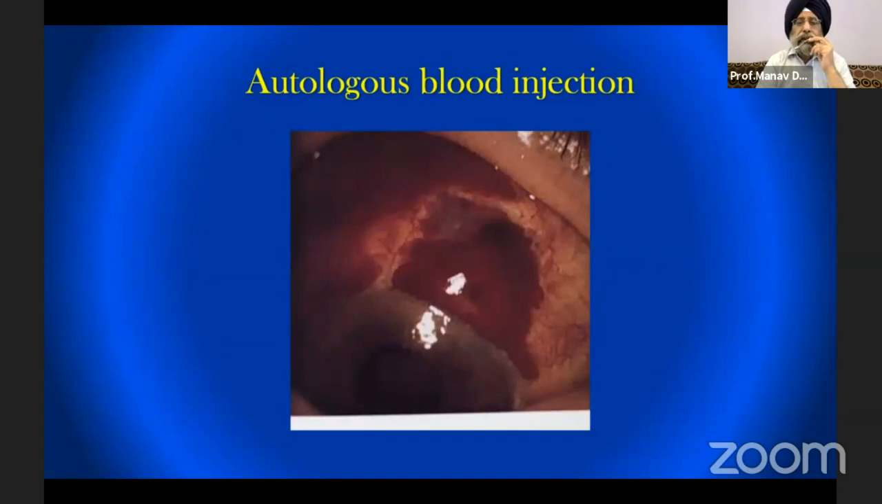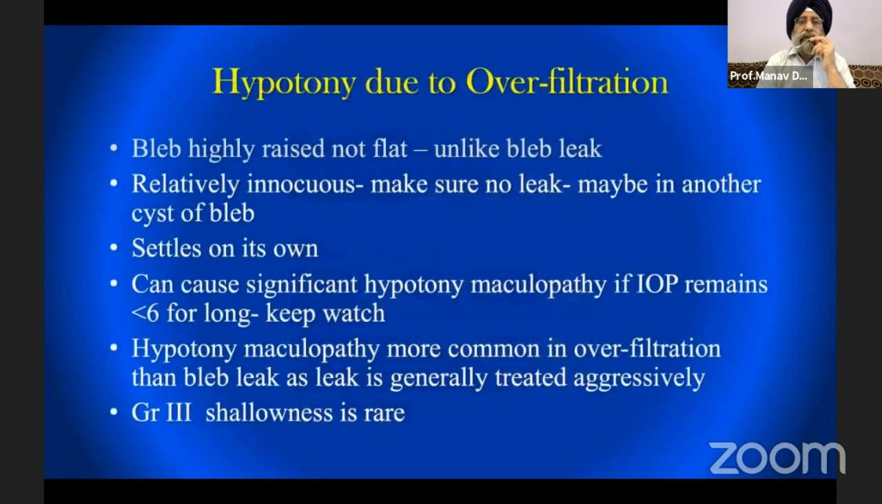This is autologous blood injection as one of the treatments for overfiltration. Hypotony due to overfiltration: here the bleb is highly raised and not flat. In bleb leak, the bleb is flat. So this is the difference. It is relatively innocuous and settles on its own in a few days or weeks. Make sure there is no leak, because there may be a leak somewhere else and a cyst formation somewhere else. It can cause significant hypotonic maculopathy if it remains for long. Generally, it happens if it remains for a few months.